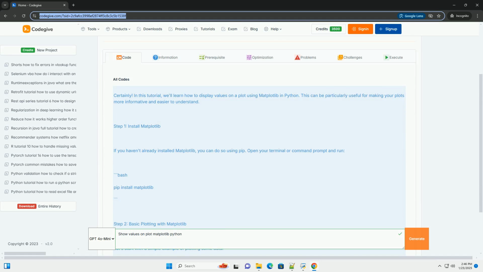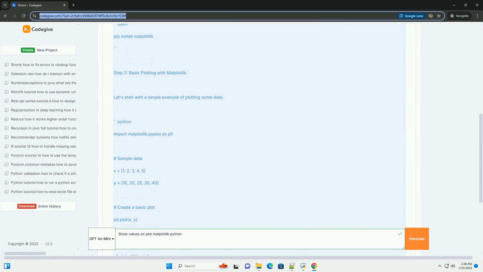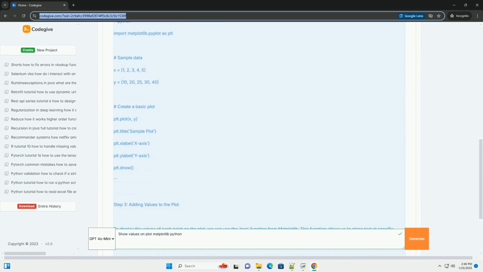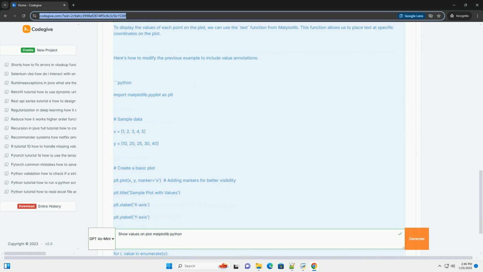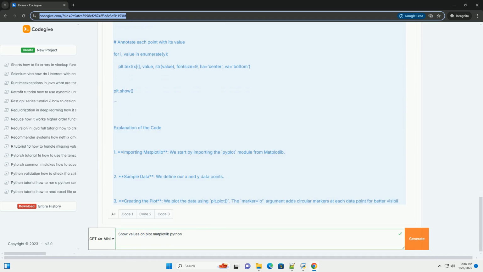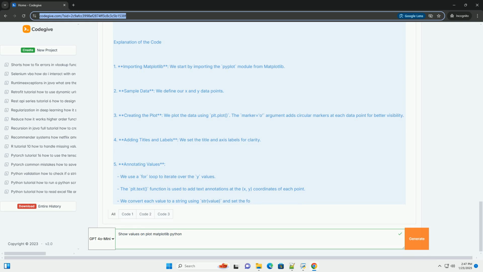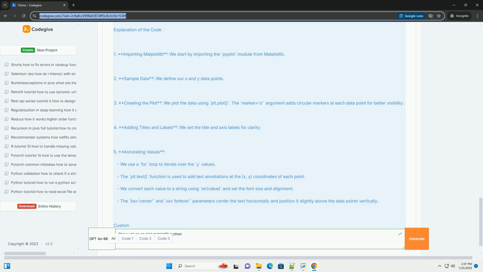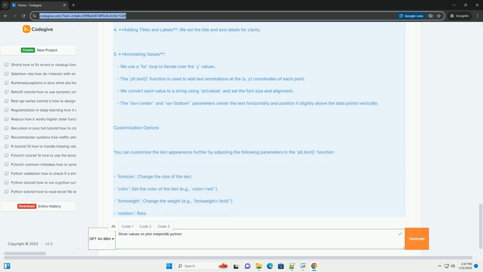Certainly. In this tutorial, we'll learn how to display values on a plot using Matplotlib in Python. This can be particularly useful for making your plots more informative and easier to understand. Step 1. Install Matplotlib. If you haven't already installed Matplotlib, you can do so using pip. Open your terminal or command prompt and run.